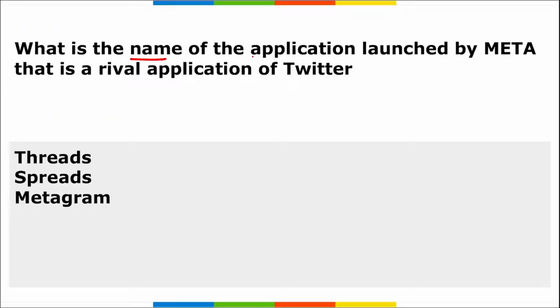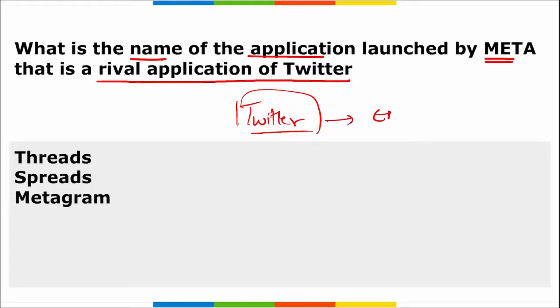Next is, what is the name of the application that was launched by Meta, that is the rival application of Twitter? We know that recently Twitter was acquired by Elon Musk, correct? And Jack Dorsey was one of the founders and CEO of Twitter. Even after when he left, Twitter was acquired by Elon Musk, and the deal was for 44 billion plus dollars. Now Meta, that is earlier known as Facebook, they have recently launched a rival application of Twitter that is known by the name Thread.